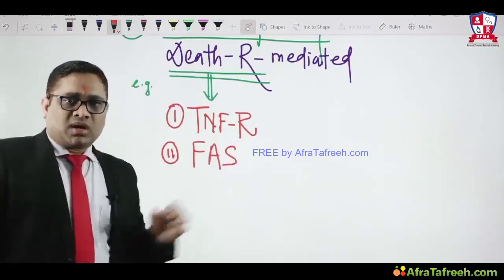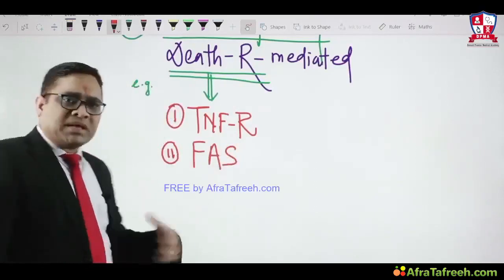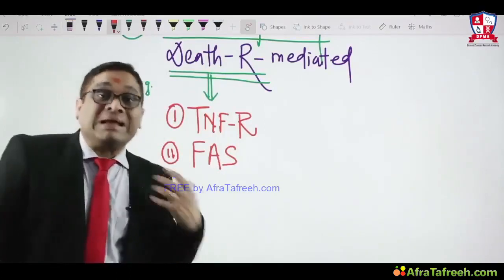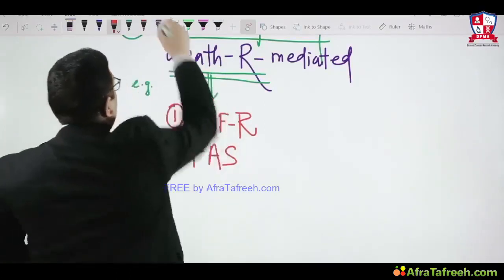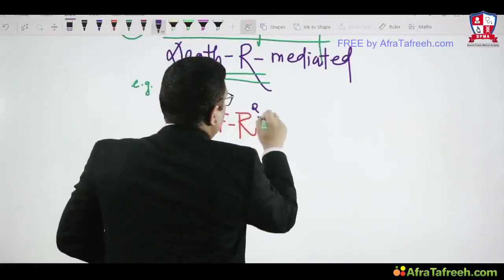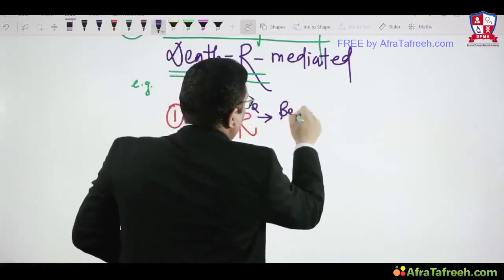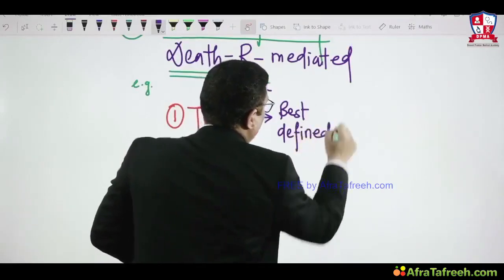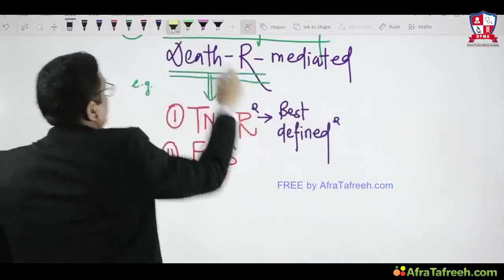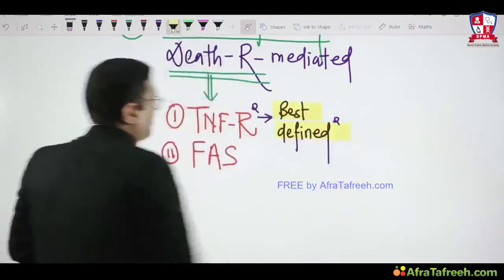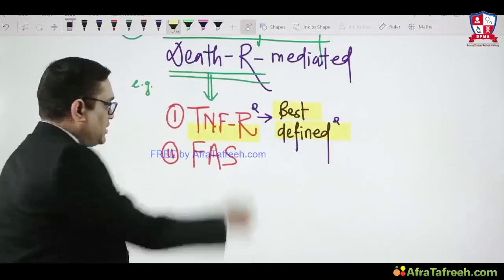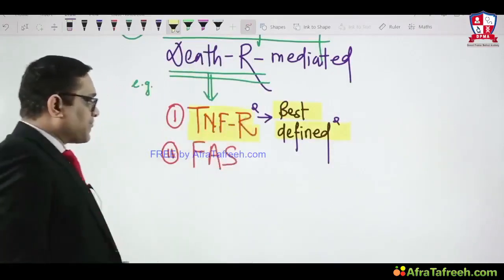There was a question in an older All India exam: which is the best defined death receptor in the human body? The best defined death receptor is the tumor necrosis factor receptor, right?